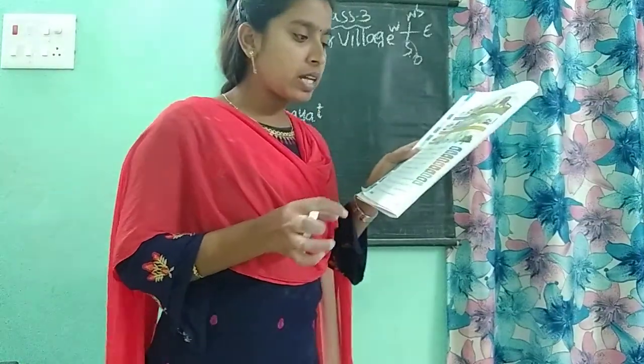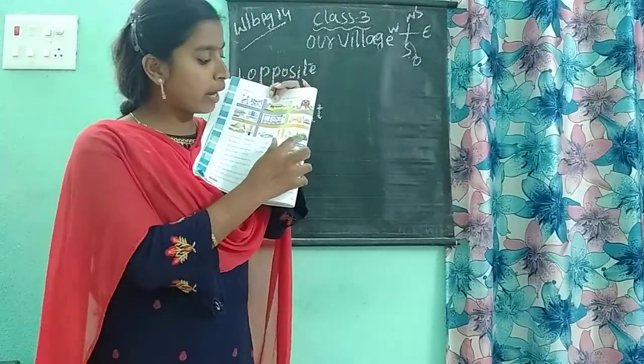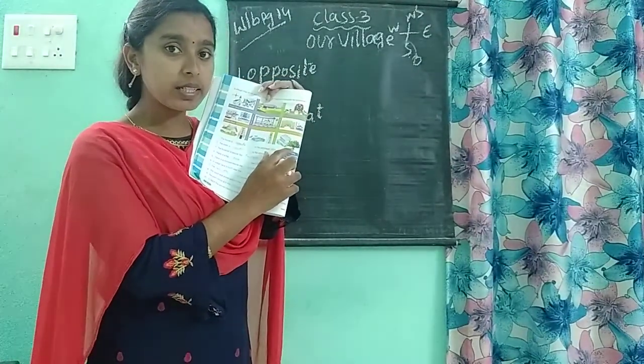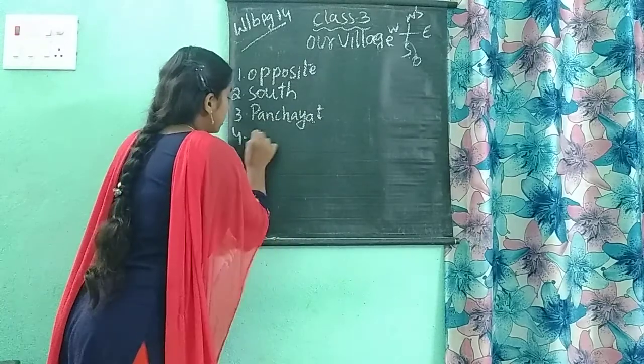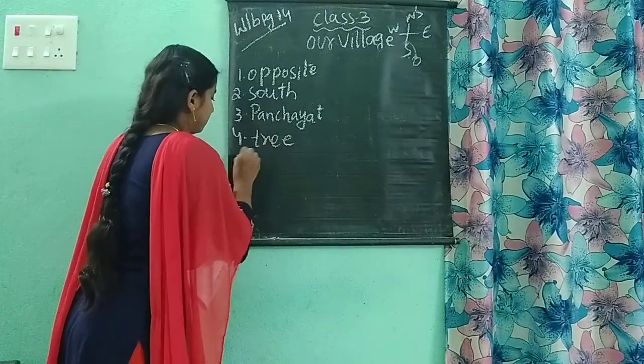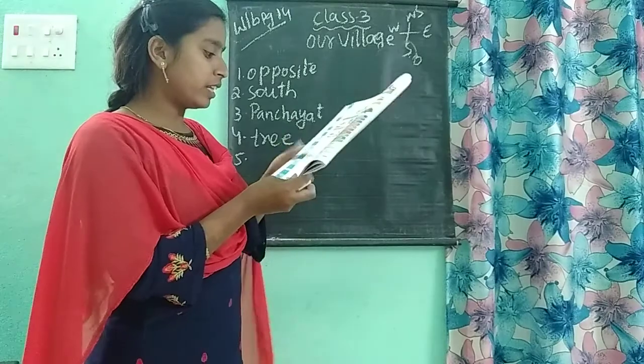Next, the fourth one. There is a big dash near the bank. Near the bank, what are we having? We are having a big tree. So the answer is a big tree. Okay, children.